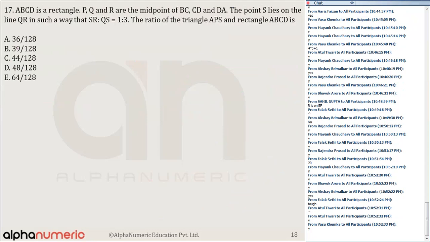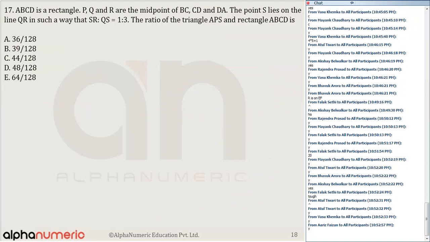87% of you have left this question. That was a good decision. The answer for this question is actually 36 by 128, option number 8. Only 9% of you have got it. Okay. So let's discuss this.